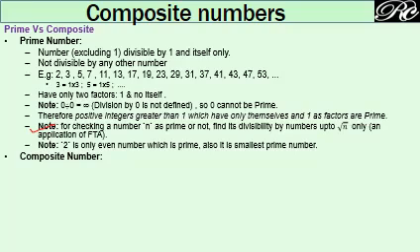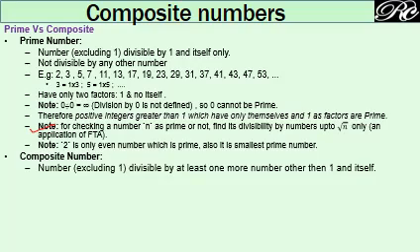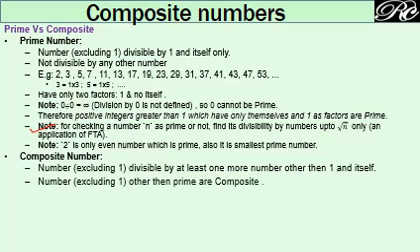Now opposite to prime is composite, and the entire chapter is based on composite numbers. So what is a composite number? Any number which is divisible by more than 2 factors, meaning it must have at least one more integer other than 1 and itself which is able to divide the given number. Then the given number will be a composite number. So the definition is like this: a number excluding 1 divisible by at least one more number other than 1 and itself.